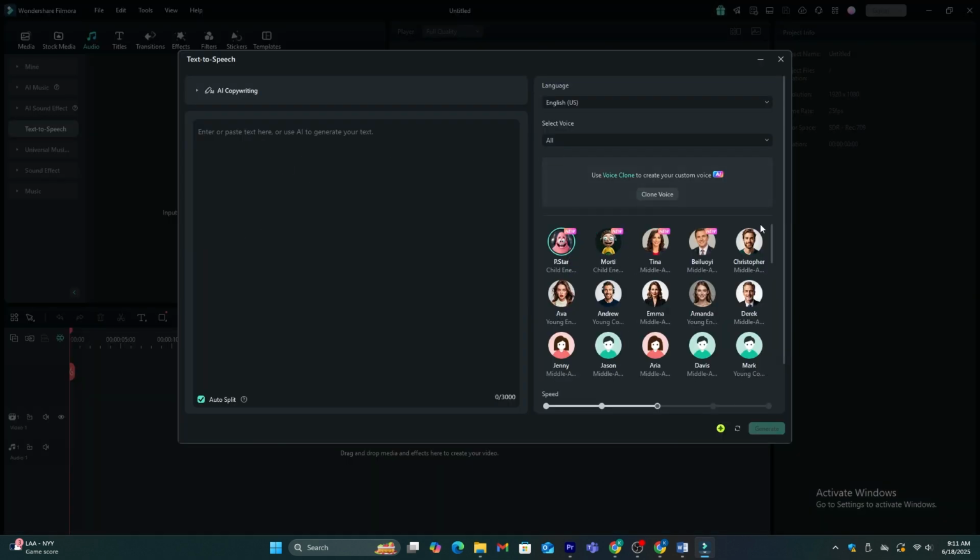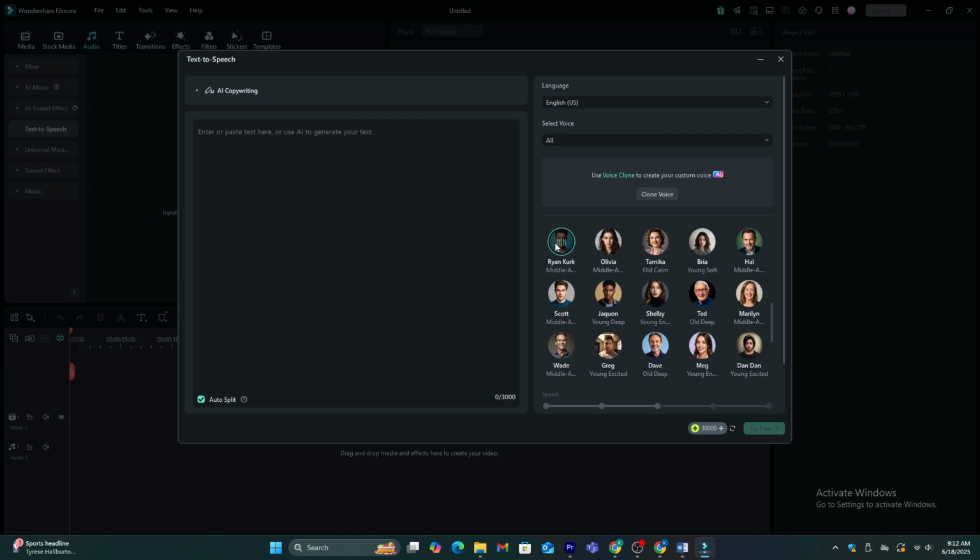Here we have all the available AI voices. If you want, you can record your own voice and make a clone with it. I'm not going to do that because my real voice is not that good. So I'm just going to check a few of these voices and select a good one for this video. I think this voice, called Ryan Kirk, is good.